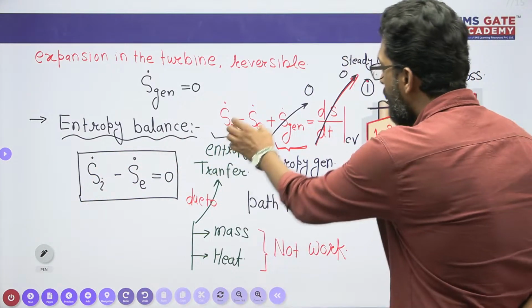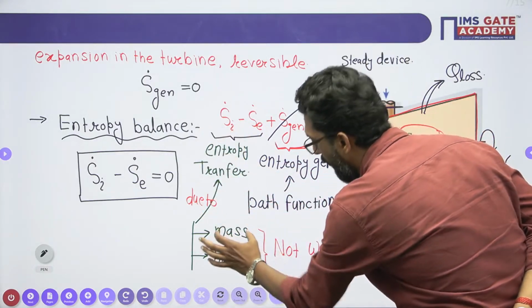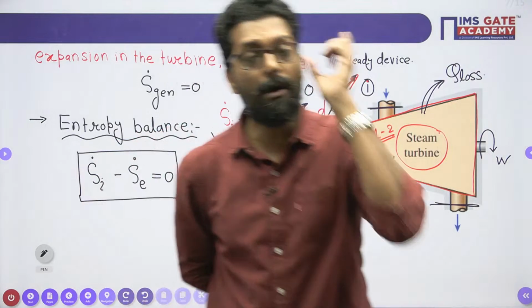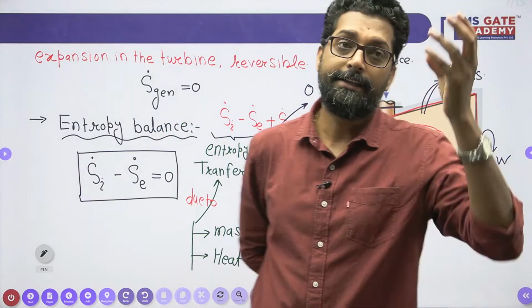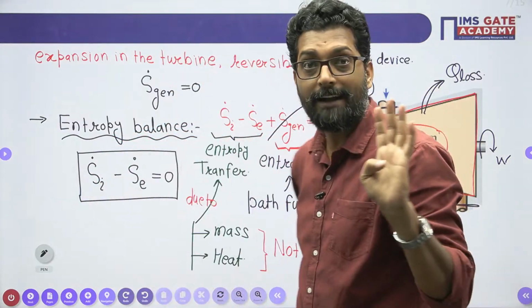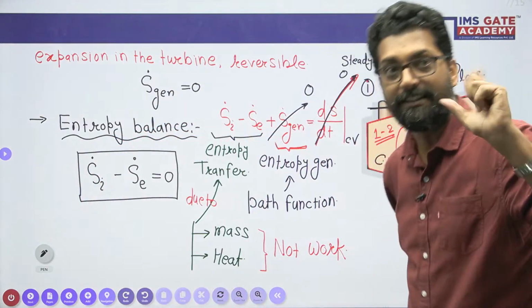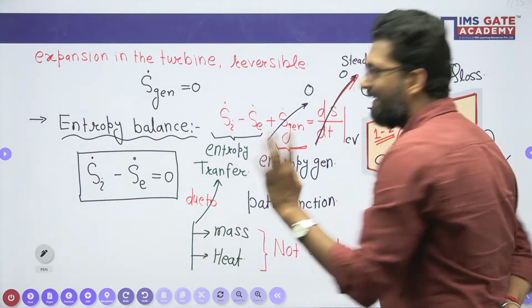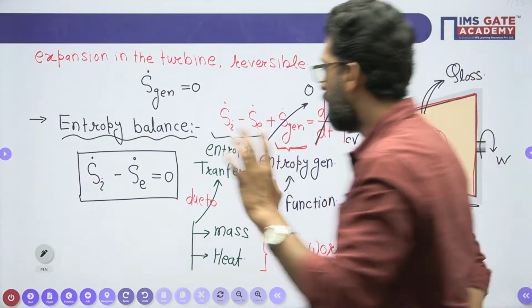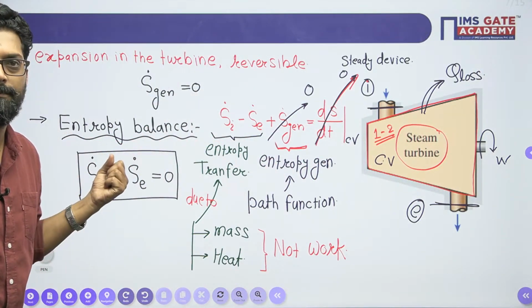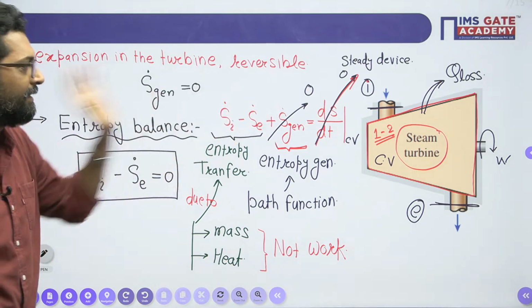The mechanism of entropy transfer is due to mass and heat only. But the mechanism of energy transfer is by mass, heat, and work. All three are responsible for transferring energy. But entropy transfer is by only 2 things: mass and heat. So the entropy at inlet is the same as the entropy at exit. That is the entropy balance in this case.